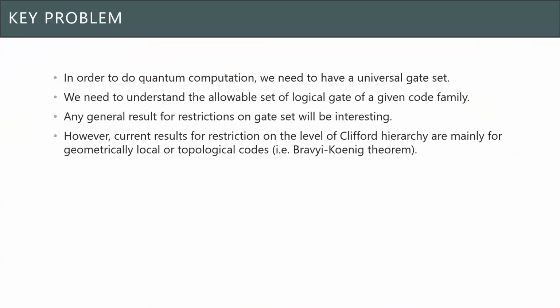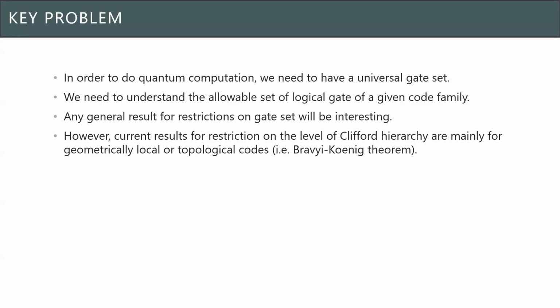In order to do quantum computation, we do need a universal gate set. So any new information or knowledge that we have about the family of quantum codes with regards to what logical gates it can perform will be useful in this regard.